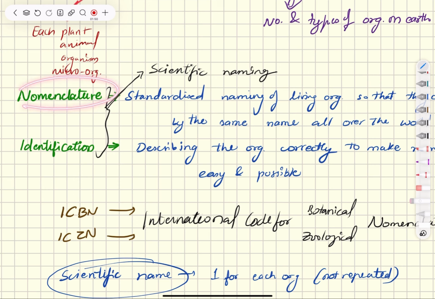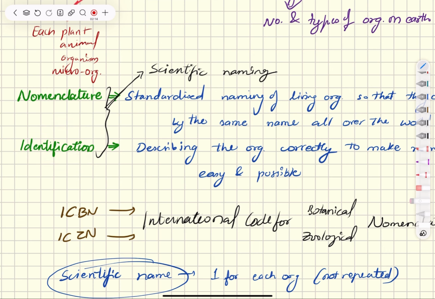Okay, so nomenclature. What is nomenclature? It is the standardized naming of living organisms so that they are known by the same name all over the world. For example, mango, in Hindi we call it aam, in English we call it mango, but there should be a scientific name which is known by the whole world. That's Mangifera indica.